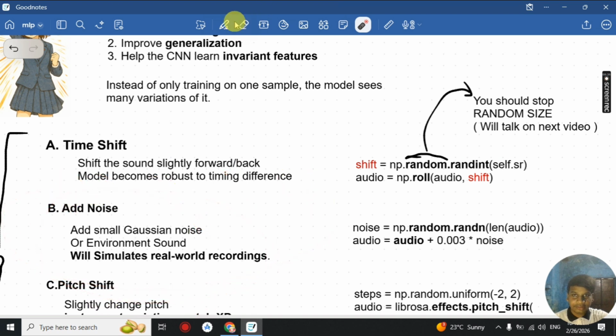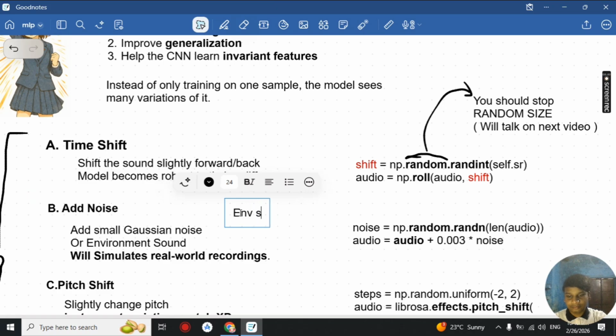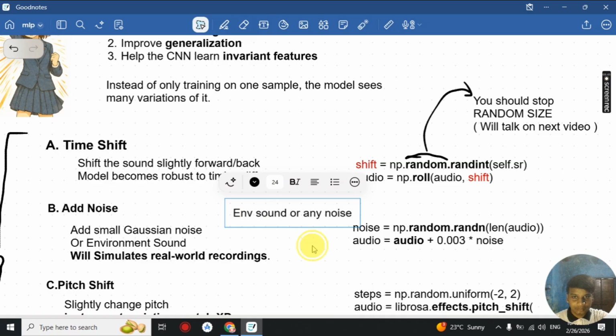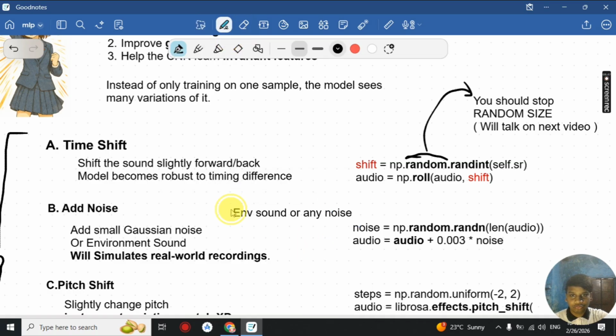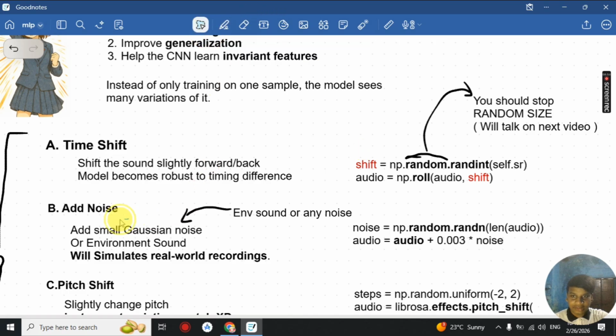For example, we could add a small Gaussian noise or an environmental sound, which will basically simulate our real world recordings. By adding Gaussian noise or any environmental sound, our model will become robust to any noise or environmental background sounds. That's why we'll be simulating real world recordings in this part of the data augmentation.